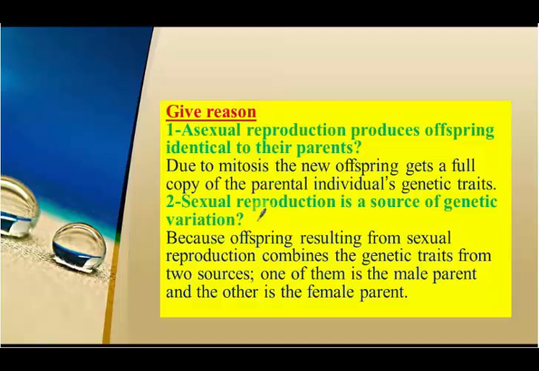Why? Resulting from sexual reproduction, we have genetic traits from two sources, male and female, and also we have meiosis cell division, which contains the crossing over phenomenon, which gives us more variety and more variation.